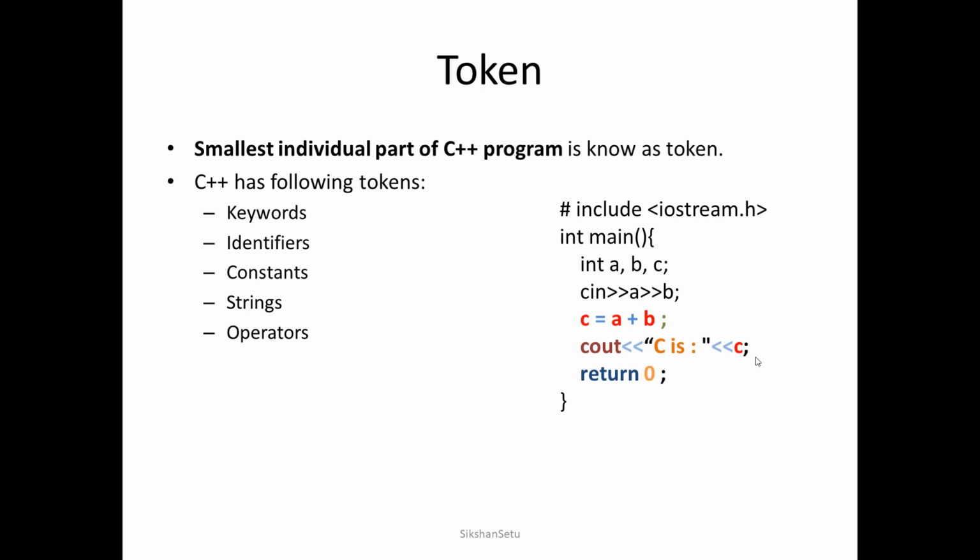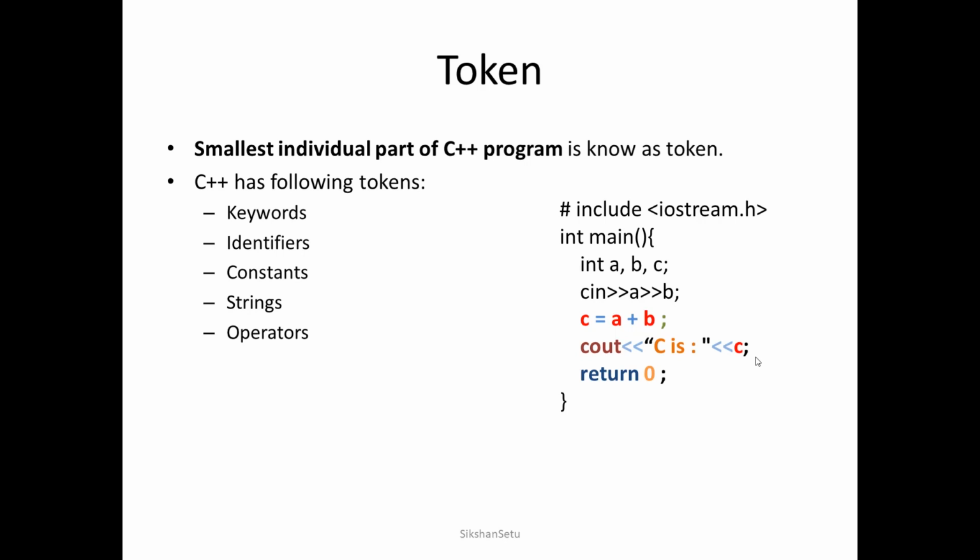Likewise, every part in this statement, that is cout or return or cin or int, which cannot be further divided, is considered to be a token.